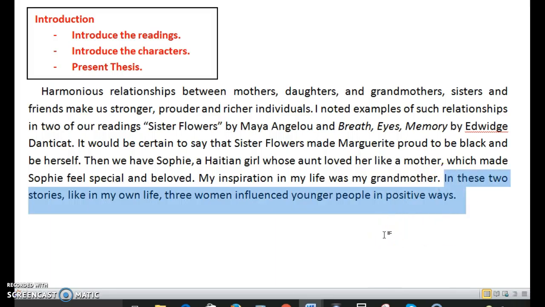Take a look at that. In these two stories, like in my own life, three women influenced younger people in positive ways. When we read that sentence, it's like a plan for the rest of the essay. We expect to see the body of the essay talk about these three women who influenced younger people.